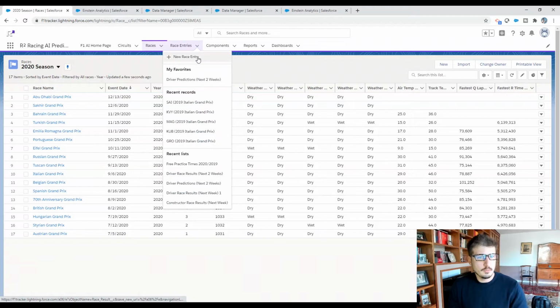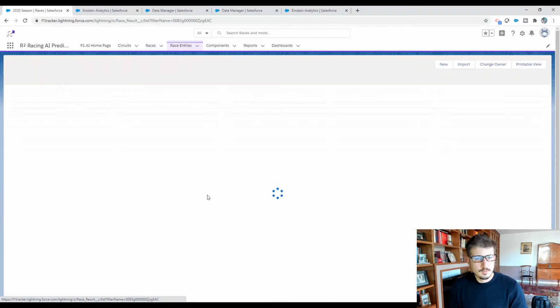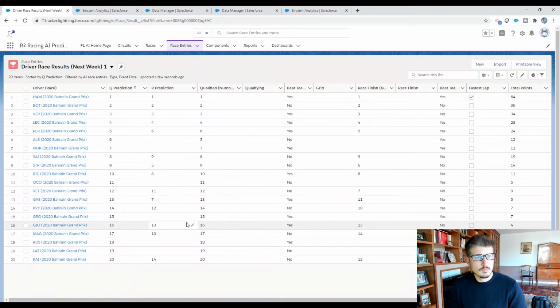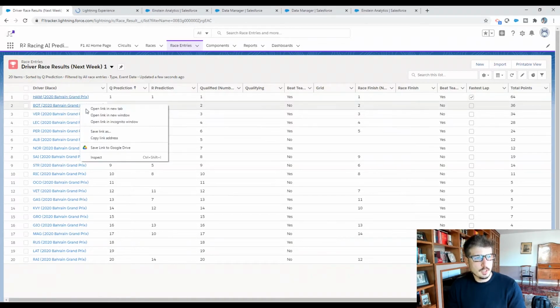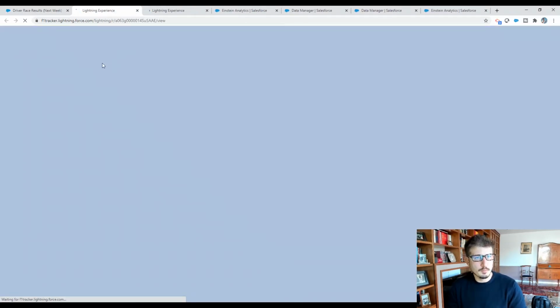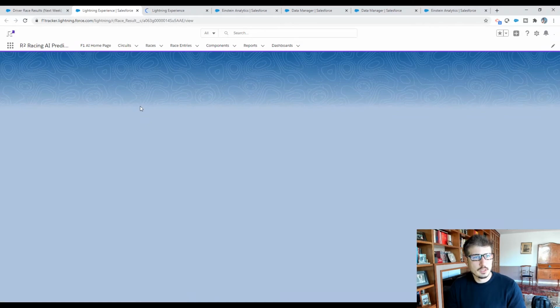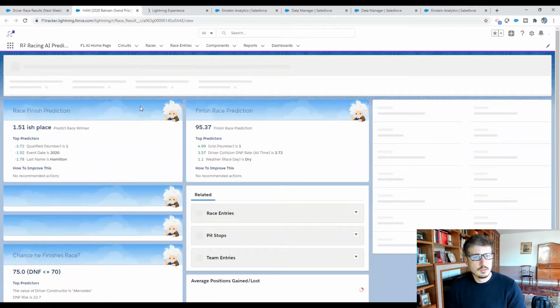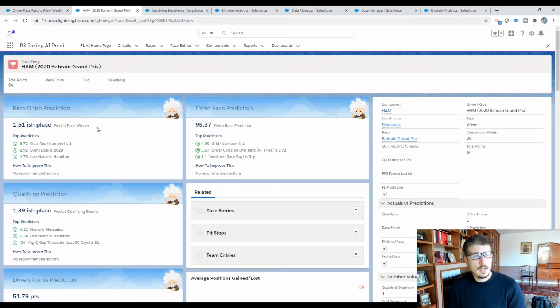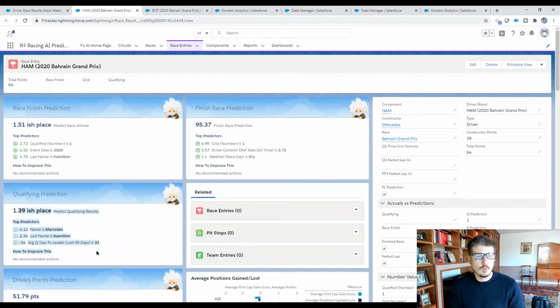So if we come back, for example, and actually let me just look at it from this prediction. Where are we? So essentially, what we would be looking at would be all of the predictions. You can see Hamilton here and Bottas. I'm going to open both of them. And essentially, you can see what the qualifying prediction would be for Hamilton.